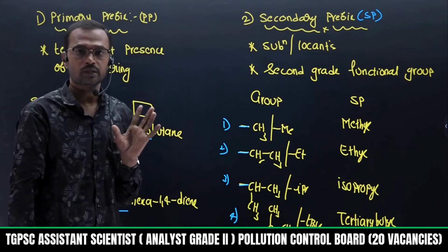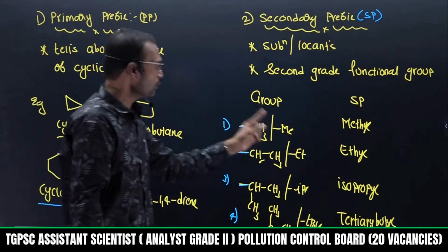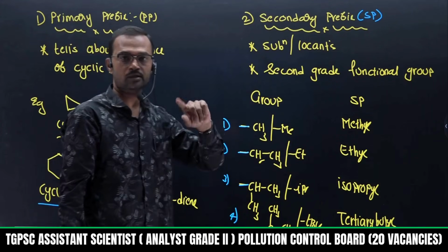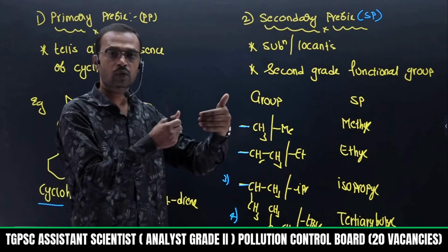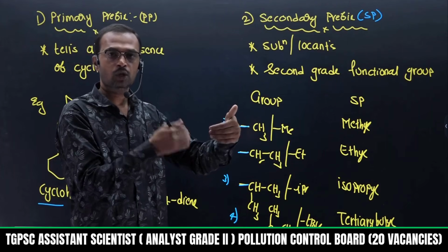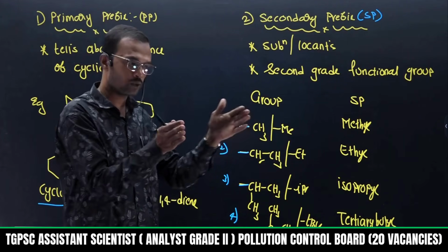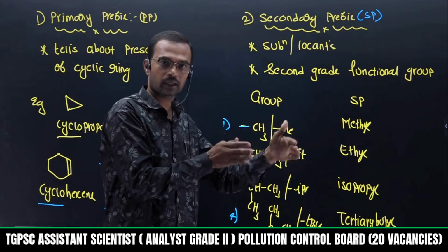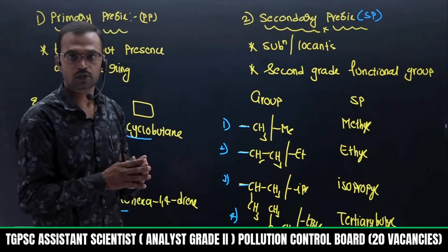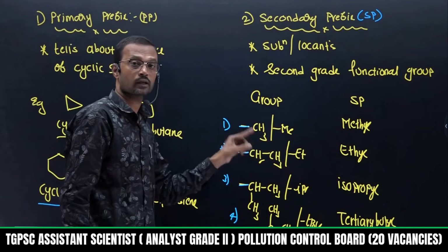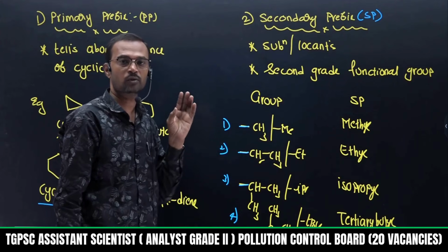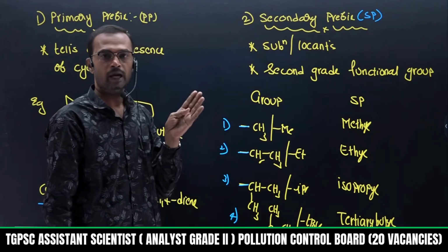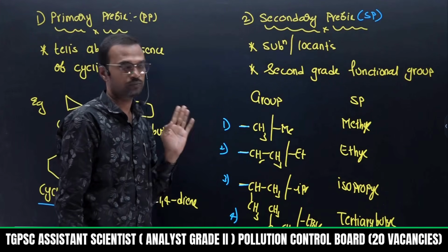Don't neglect nomenclature, because it follows everywhere, even in your second chapter, starting from alkane, alkene, alkyne. Sometimes they will give only the reactant molecule in the form of an IUPAC name. Sometimes they will give the reactant directly and the answer will be in IUPAC nomenclature. So directly as well as indirectly, nomenclature will play the biggest role. That's why you should be very strong in nomenclature. It will be helpful for stereochemistry as well as for reactions.